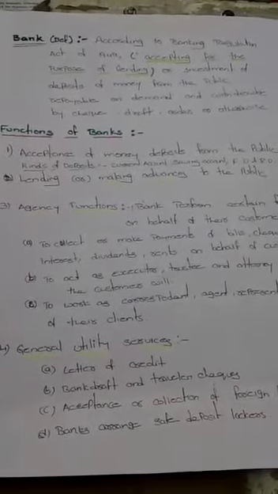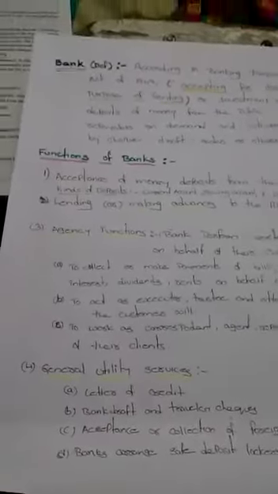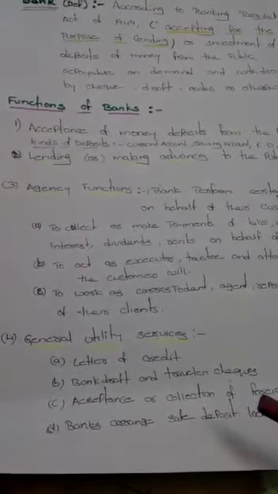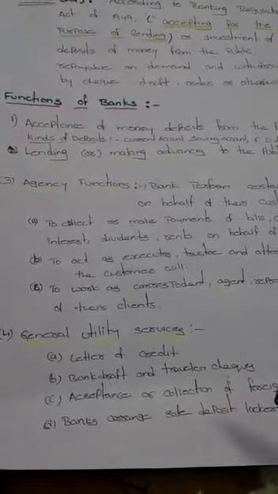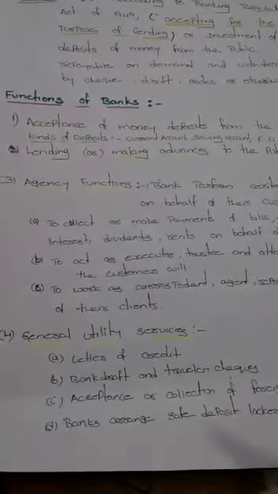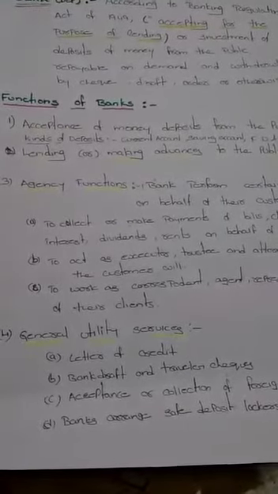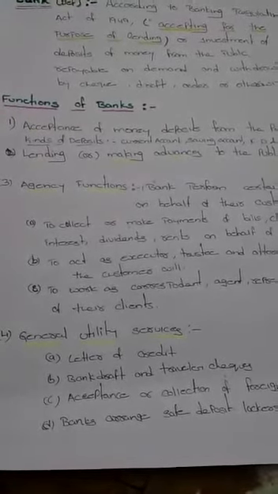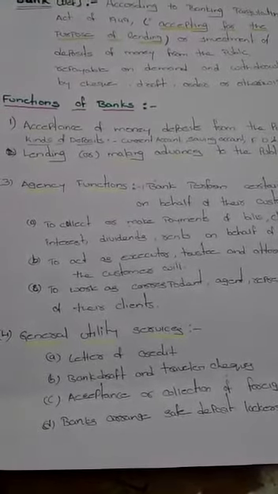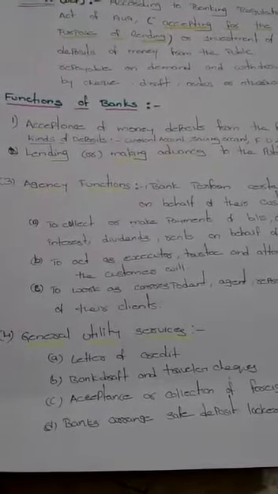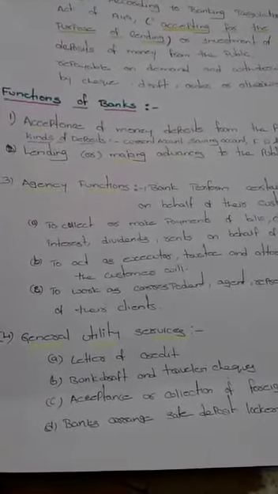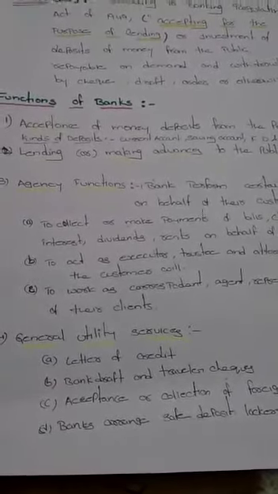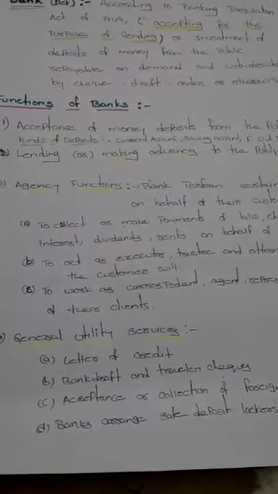The last function is general utility service. In this function, the first point is about letter of credit. Suppose I am an importer, importing goods from Singapore. The exporter may not know my creditworthiness. He may ask me for a letter of credit. So I will request my bank to give a letter of credit so that I can give it to the exporter. That means a letter of credit is given on the request of the importer to the exporter.